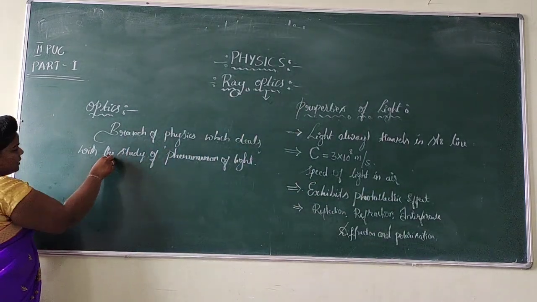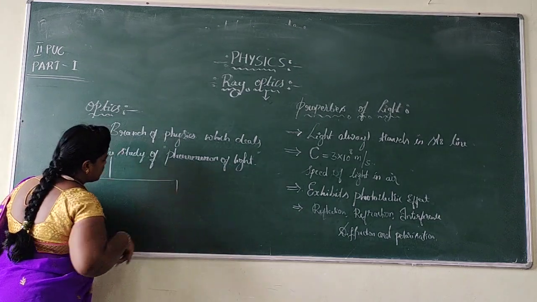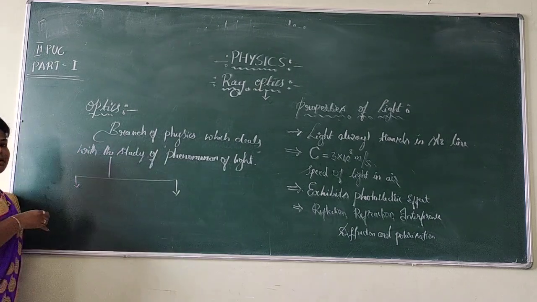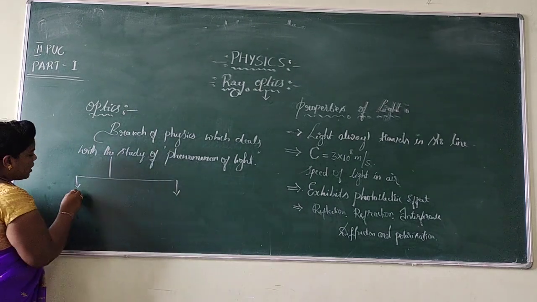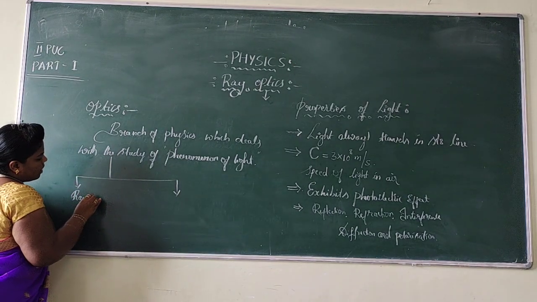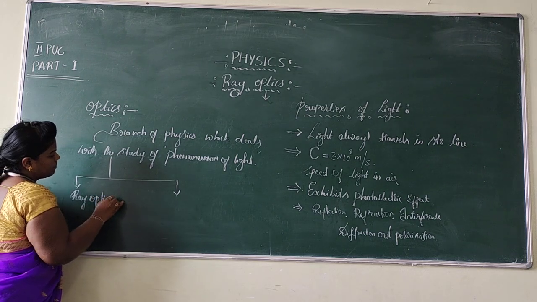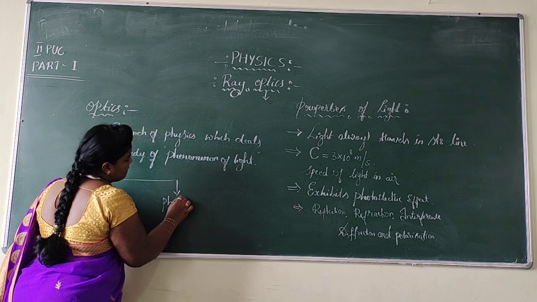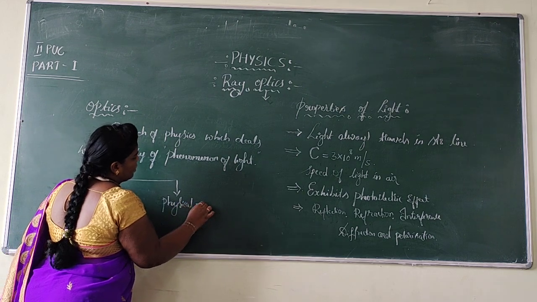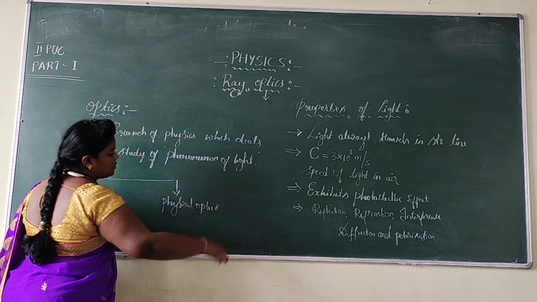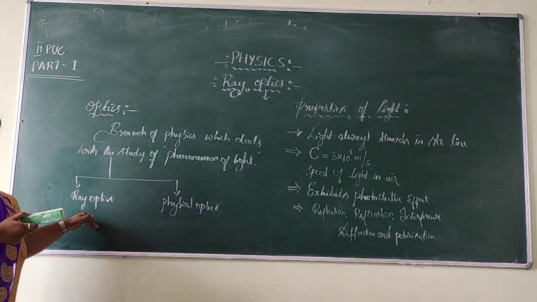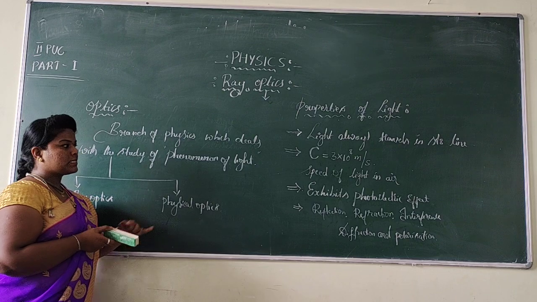Now, to divide these phenomena, we study 2 types present in optics. First one is ray optics. Second one is physical optics. There are 2 branches in optics: one is ray optics and the second one is physical optics.